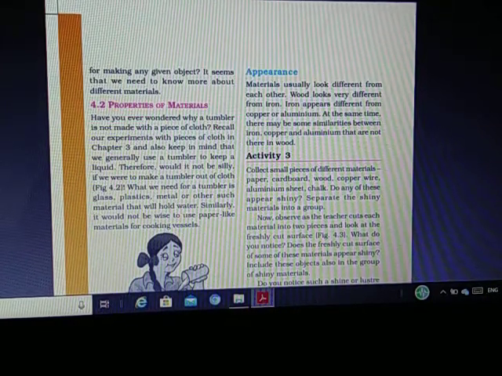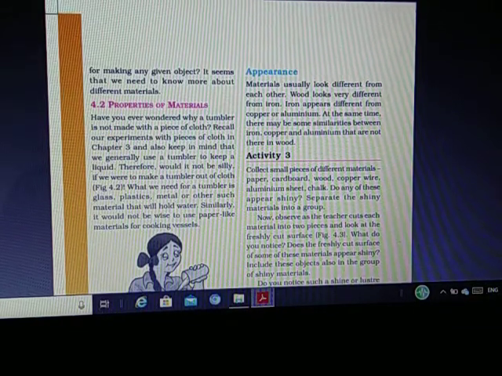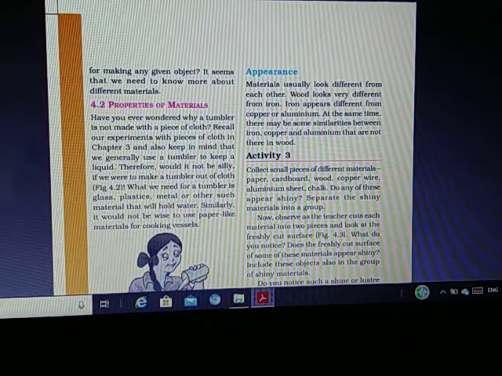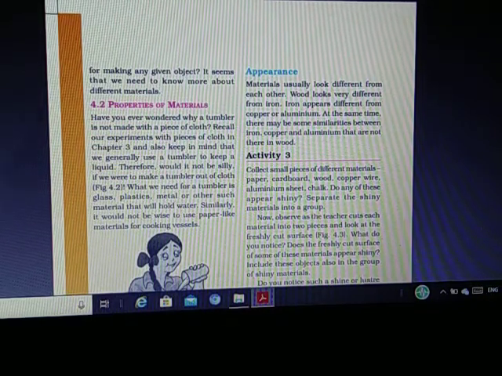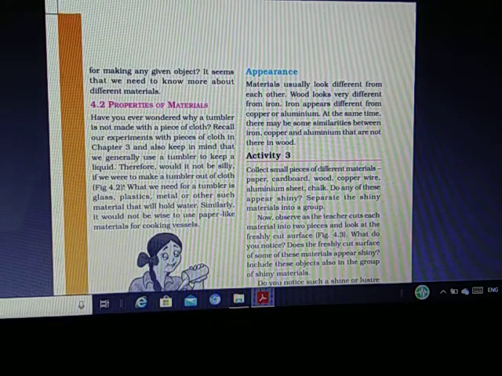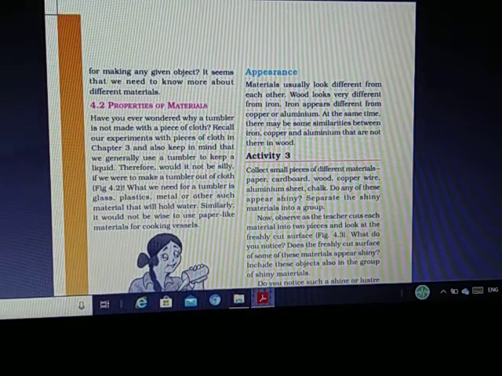Okay, so today we are going to learn about the properties of material. Now, what are the properties of material? What is the purpose behind every object? That is why we are drinking water, and why is that water kept in a bottle or glass? What is the reason behind it? What is the purpose? Why are these objects used for that purpose only? Let us understand the properties of material.